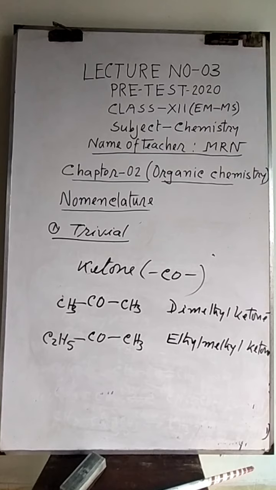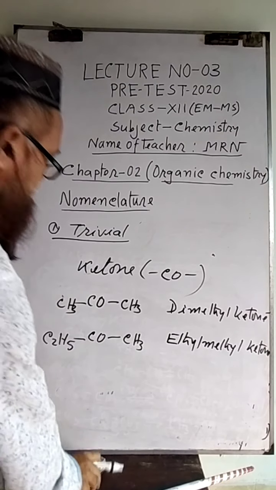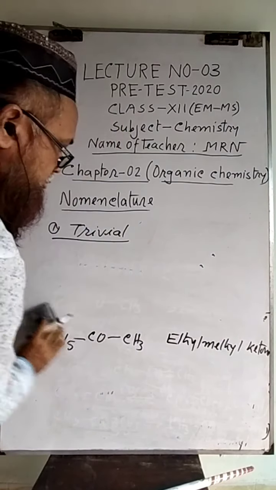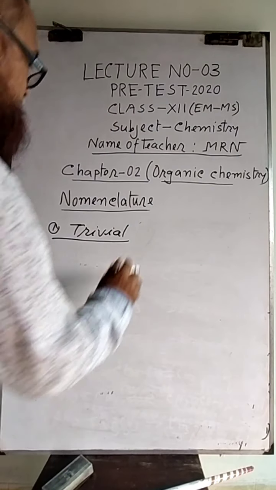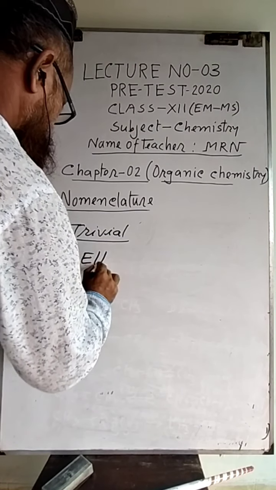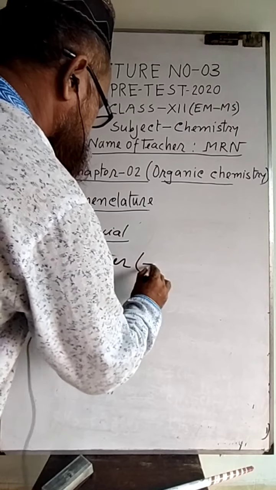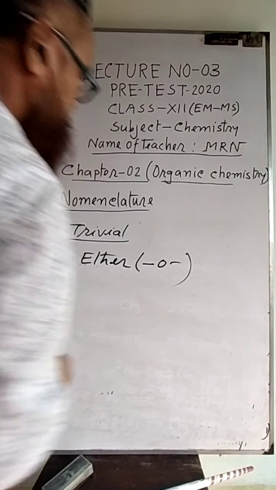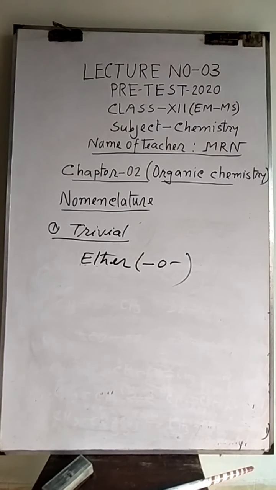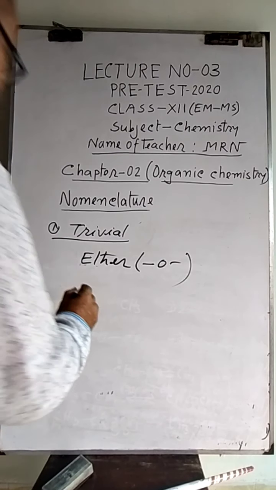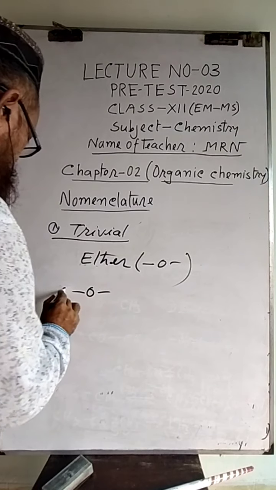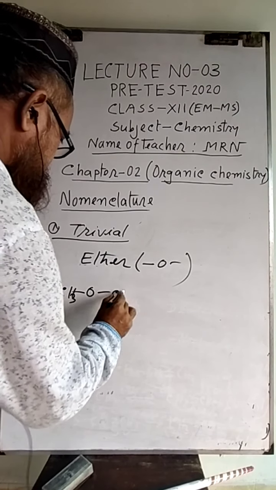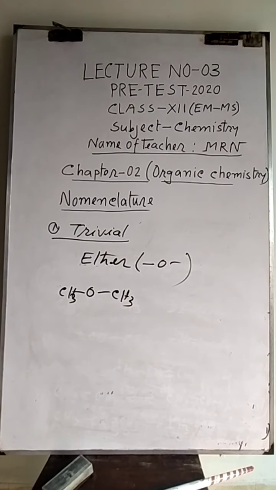Next one, similar to this, ether. The ether functional group is the ether group O. Centering this one, the ether compounds are named. For example, when 2 methyl groups are given, it is called dimethyl ether.